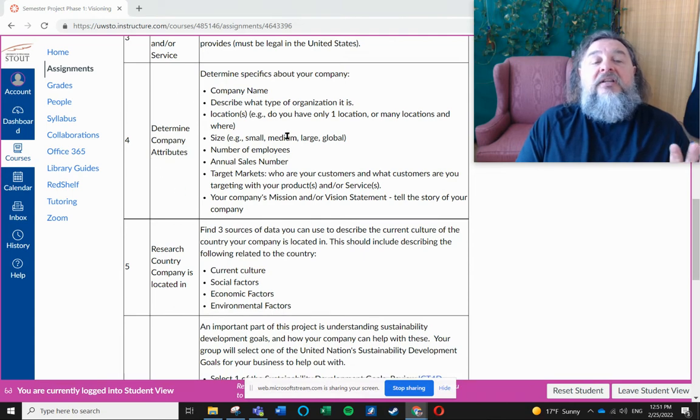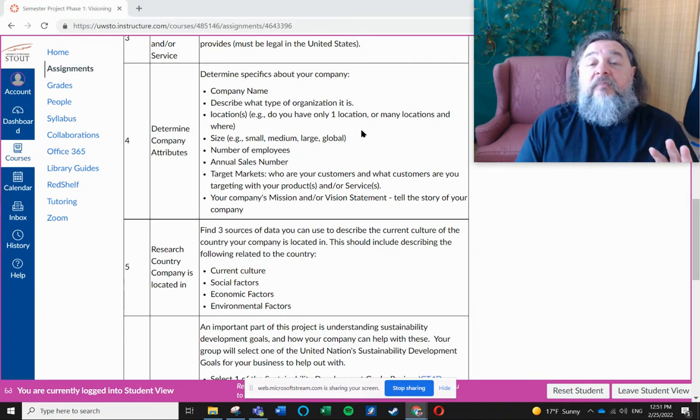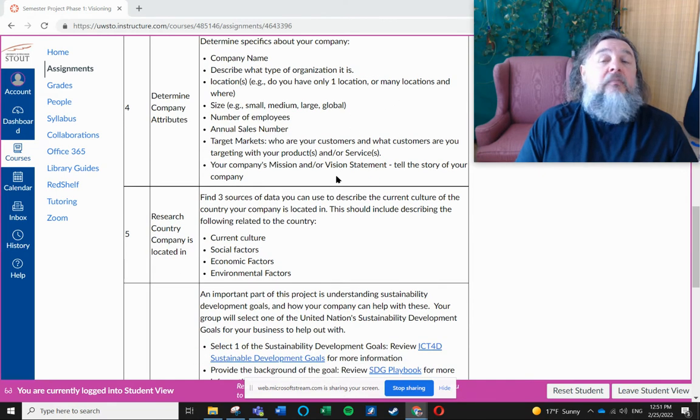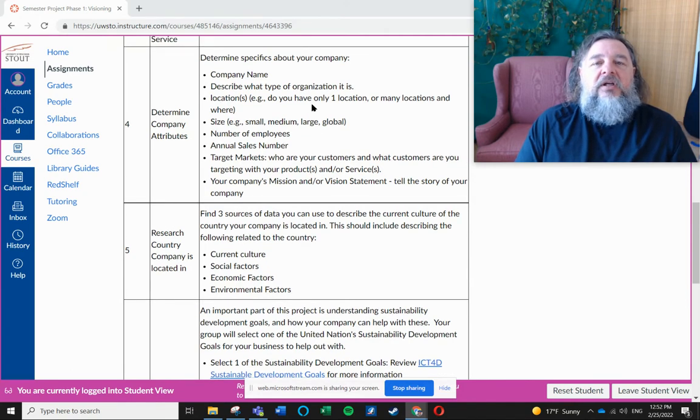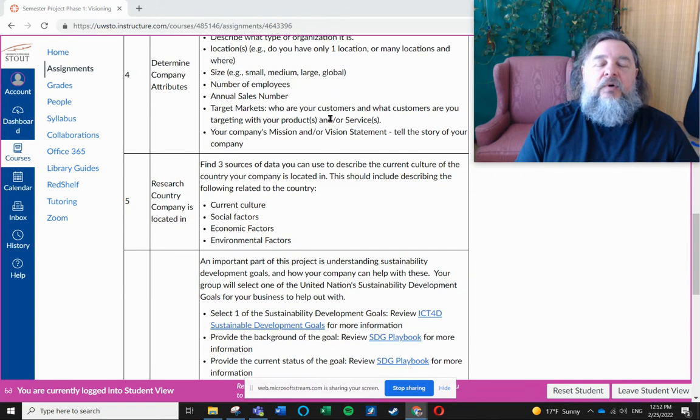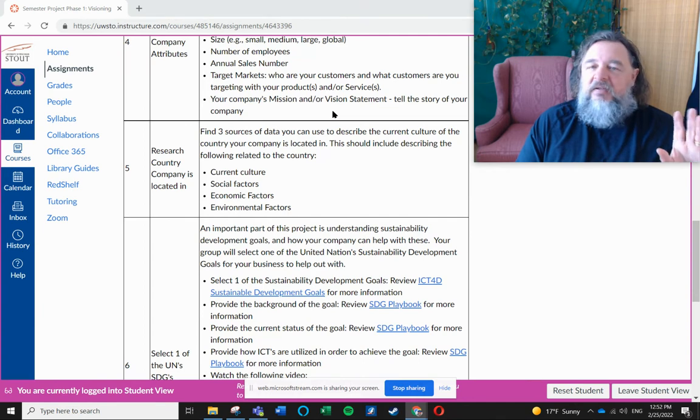And then you're going to look at the detail of the company itself. So the name, what type of organization it is, where it's going to be, the size, number of employees, annual sales, target market, and a vision or mission statement. Now, again, at this point, you're just doing the preliminary work on these. You will flesh all of this out as it goes onto the website, but you need to provide enough information about this so that you know where to work from. So you're developing that idea of what you're going to create with the understanding that it is possible that you're going to have to flex as we go through that, and that's okay.